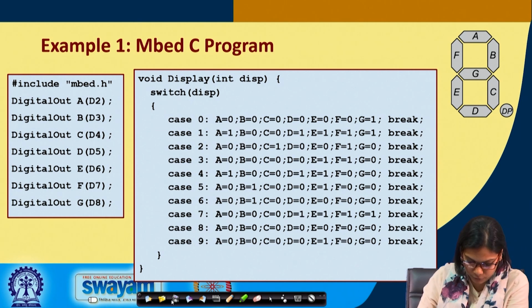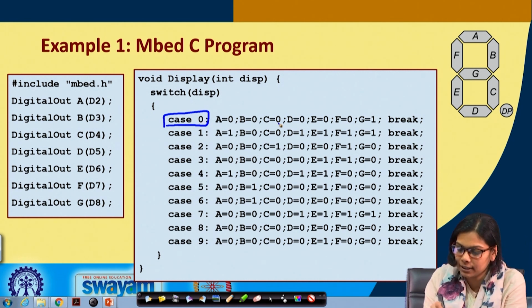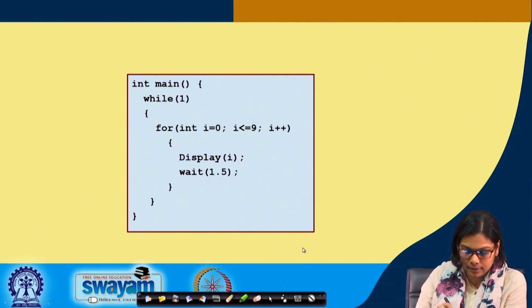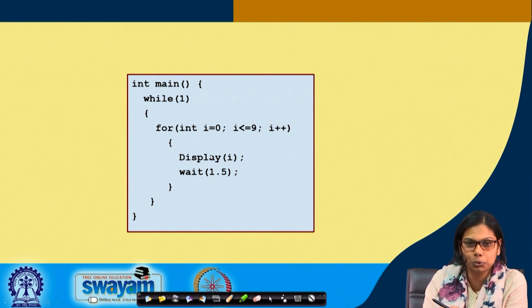Here it will go back and it will check for this case 0 and it will take this output, and then it will break. And it will wait after that for 1.5 seconds and again it will do the next one.